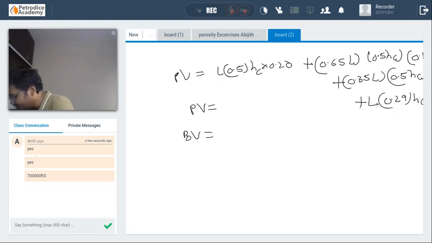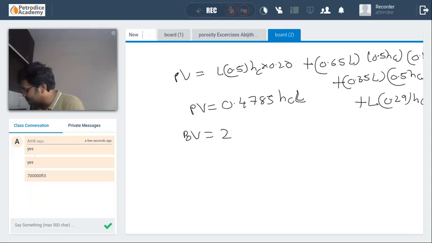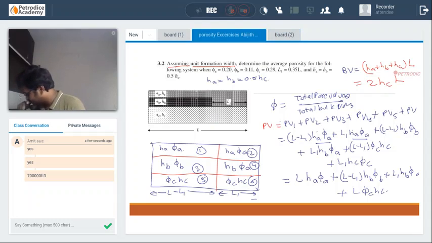So the pore volume is equal to 0.4785 into HC into L, whereas bulk volume is 2 into HC into L.